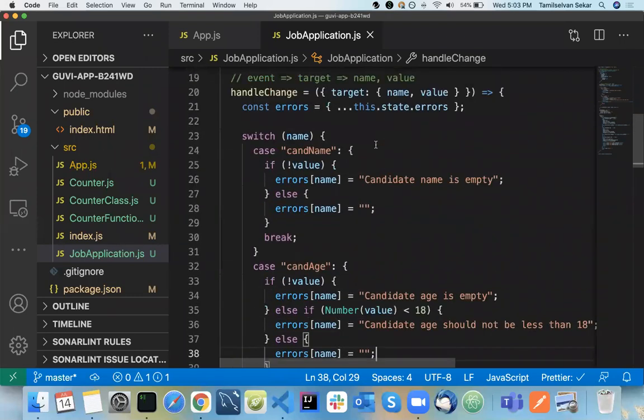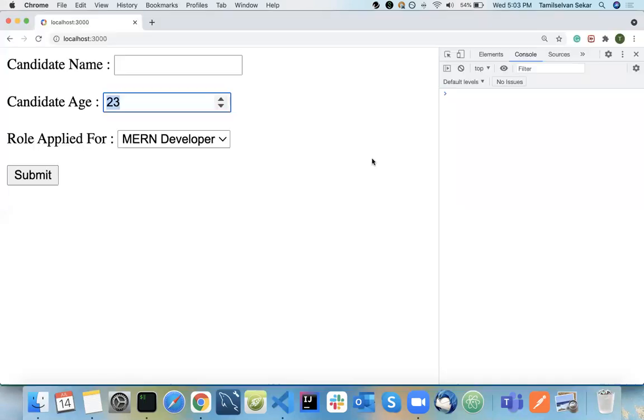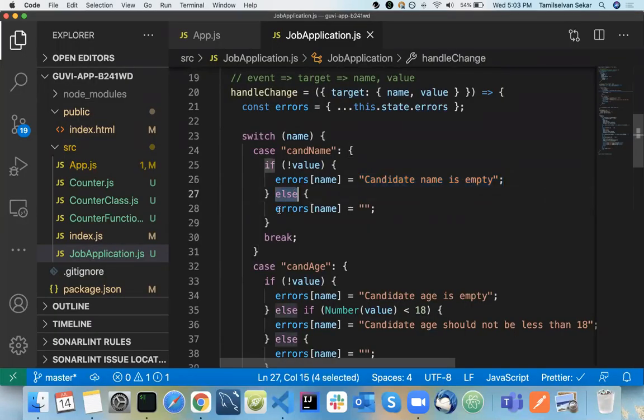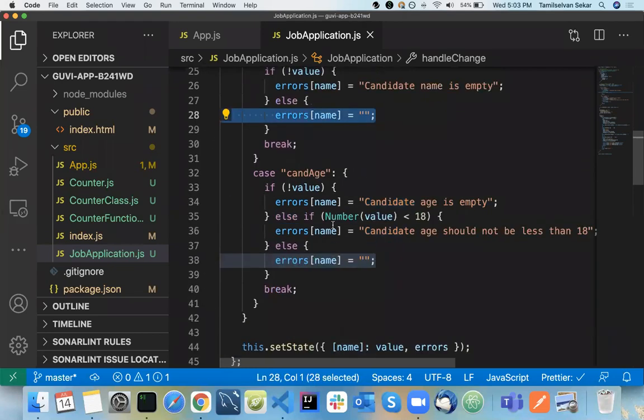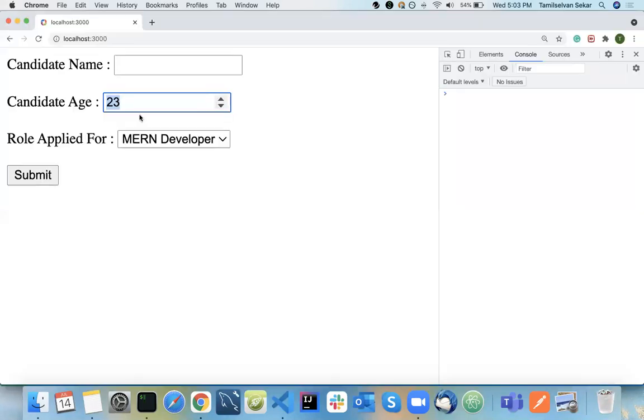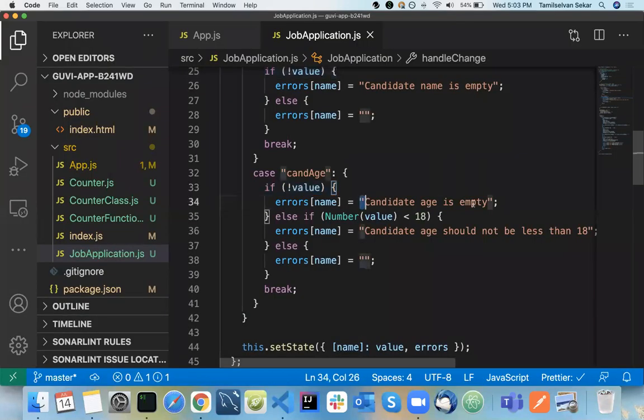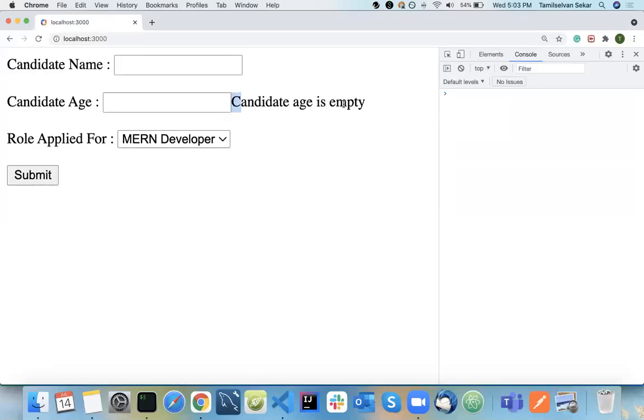Okay, so basic thing here is, whenever the candidate name is typed, if the value is empty, so that is the opposite of value or not equal to value, we are throwing a message called candidate name is empty. Else we are not having any error message. So empty here. Okay. That's one. Same way for candidate age. If you are not typing any value, it will mention candidate age is empty here or something like this. See, candidate age is empty.